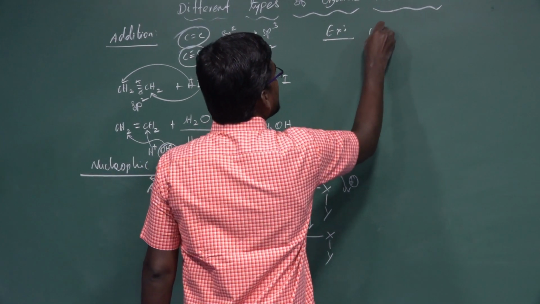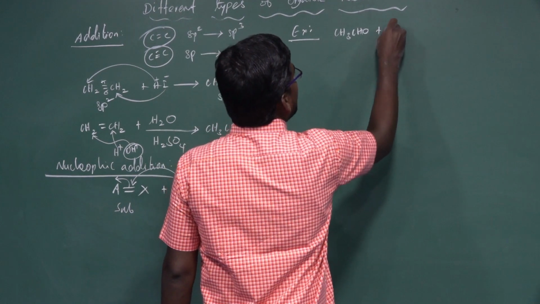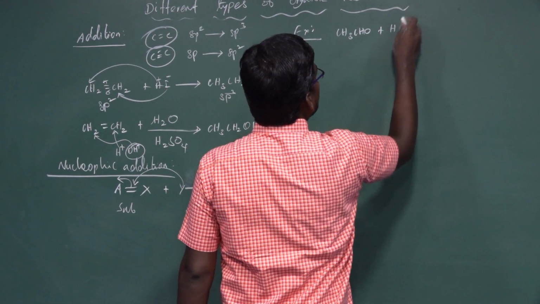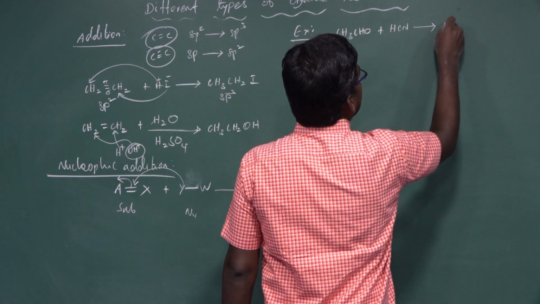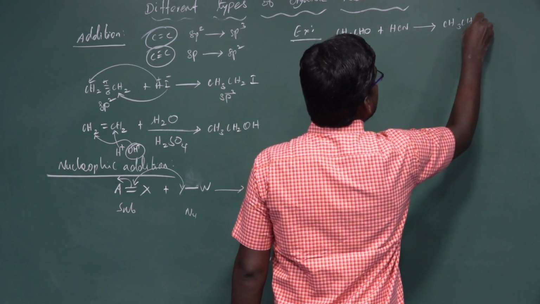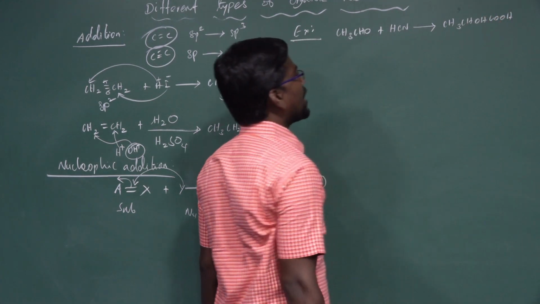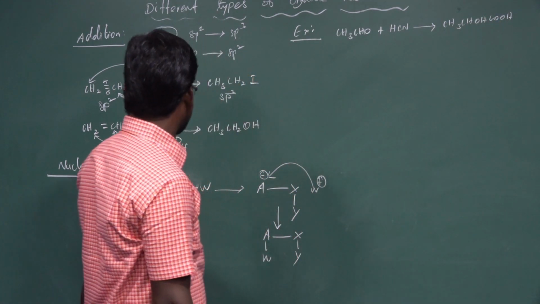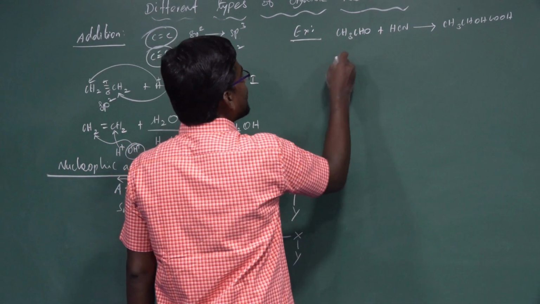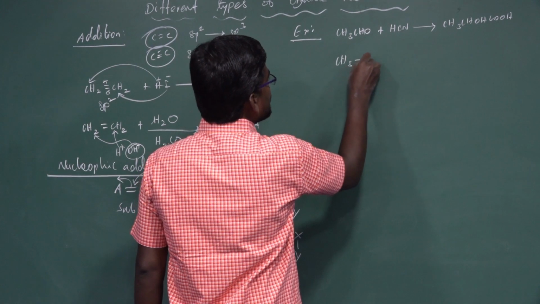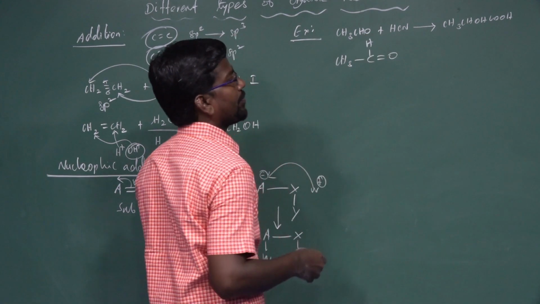For example, acetaldehyde, CH3CHO, reacts with hydrogen cyanide, HCN, to give lactic acid, CH3CHOHCOOH. It is an example of a nucleophilic addition reaction. The formula for acetaldehyde is CH3-C(=O)-H.